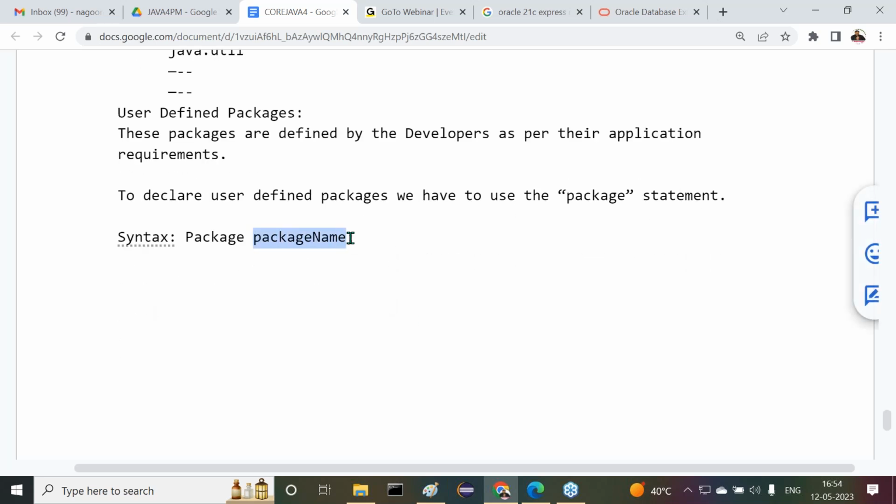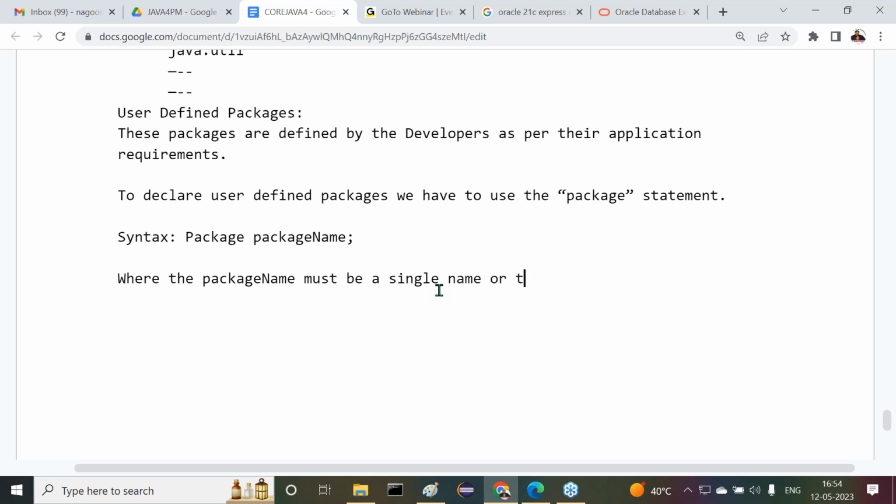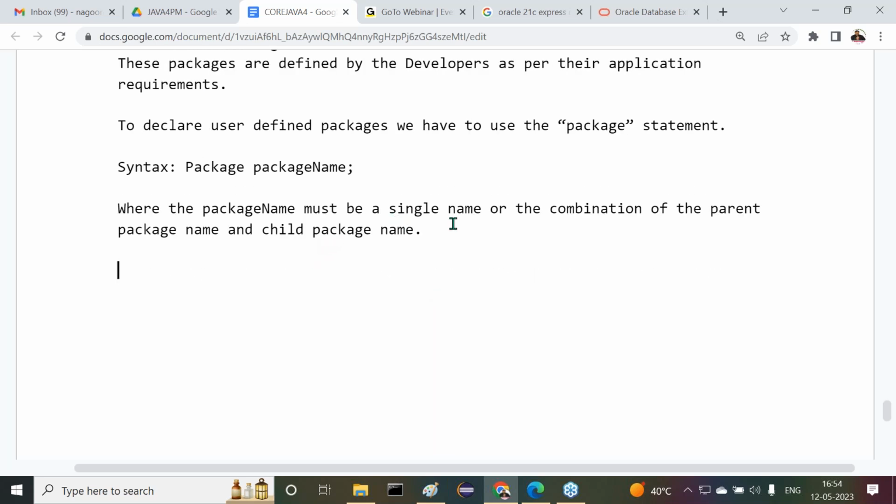Now, what is this package name actually? Let me give clarity. The package name must be a single name or the combination of the parent package name and child package name. All of you observe carefully. Right. I'll give an example. What is the meaning of parent package name and child package name?